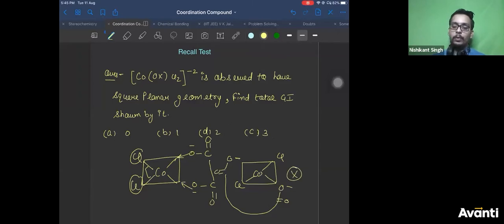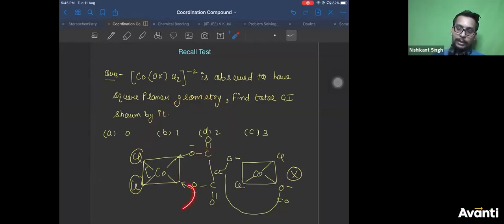If it has to form a ring, it will form a chelate like this, a simple ring. Why will it go from here to here to form a ring? Now you yourself understand the formation of a ring from here to here. It's not possible.